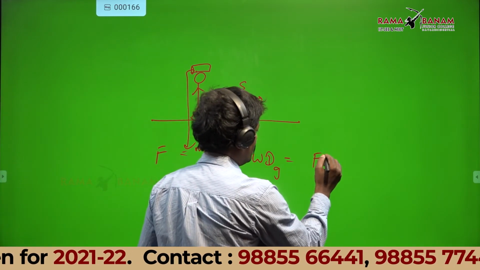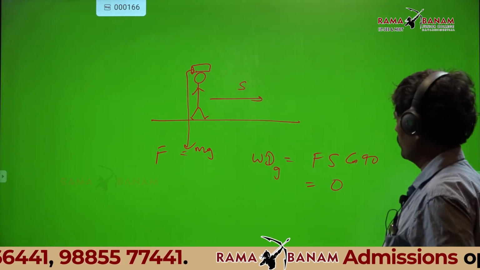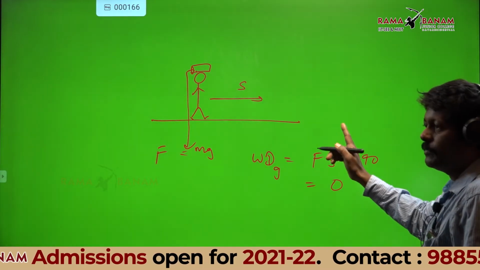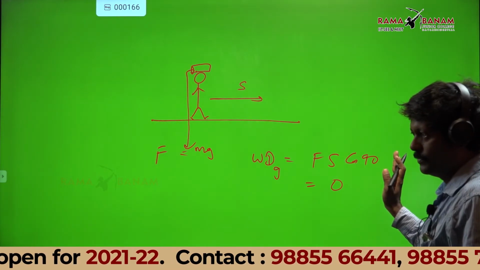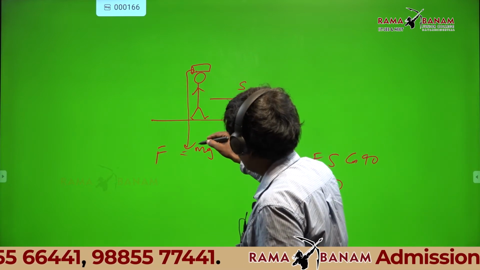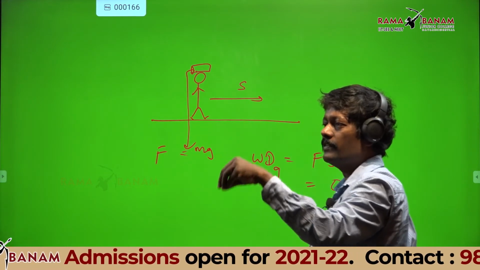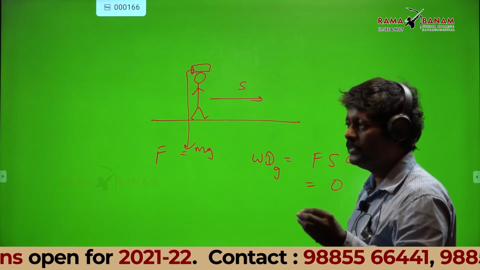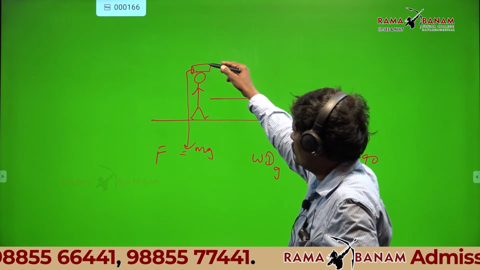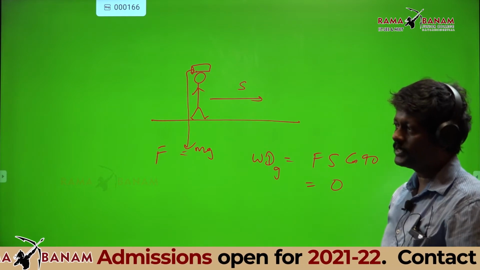Fs cos 90, how much? 0. So work done by gravitational force is 0. Similarly, on the man, weight is also downward, his displacement is forward, work done by gravity is 0. So gravity does no work on both of them, neither on the luggage nor on the man. But the man is spending his energy, that is why you are paying.